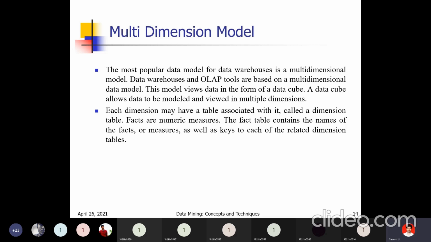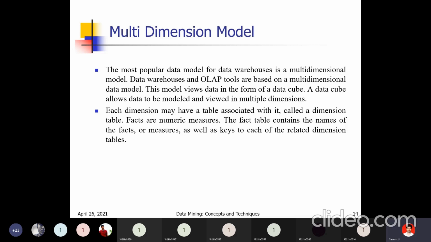This multi-dimensional model views data in the form of a data cube. A data cube allows data to be modeled and viewed in multiple dimensions. It is defined by dimensions and facts. In the multi-dimensional model, we will use these terms, dimensions and facts.